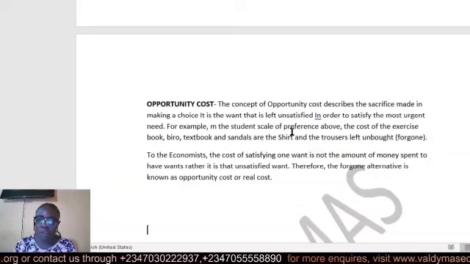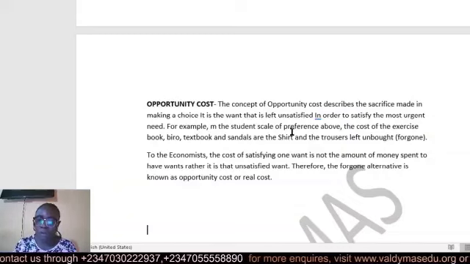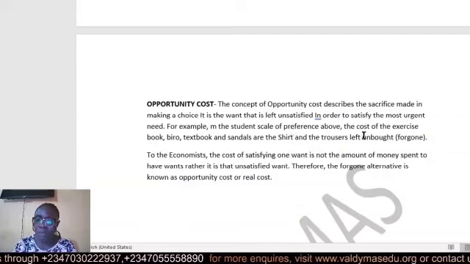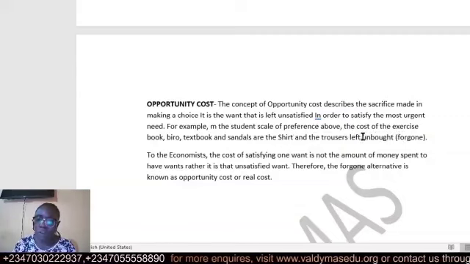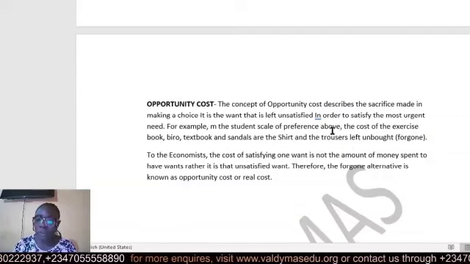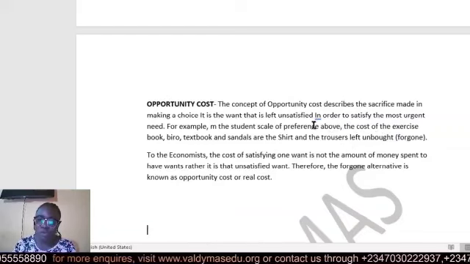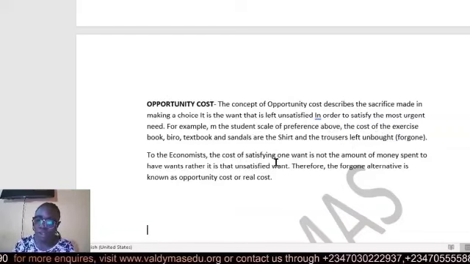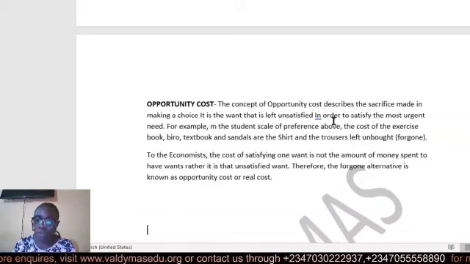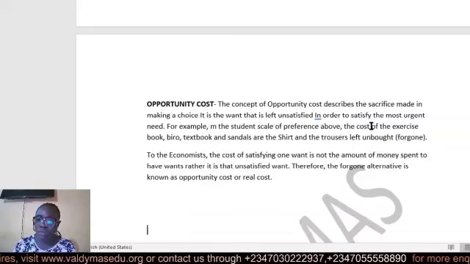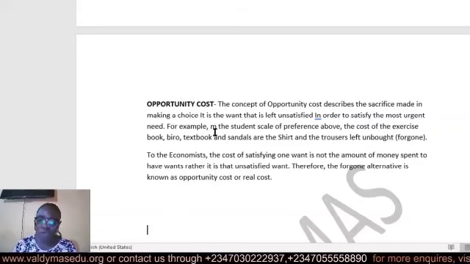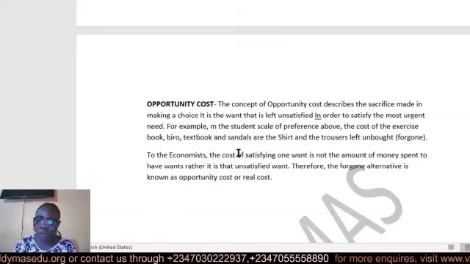Take for instance, from the above example, the student's scale of preference, when we have exercise book, biro, textbook, and sandal. The most important things the student is able to purchase are the exercise book, biro, textbook.